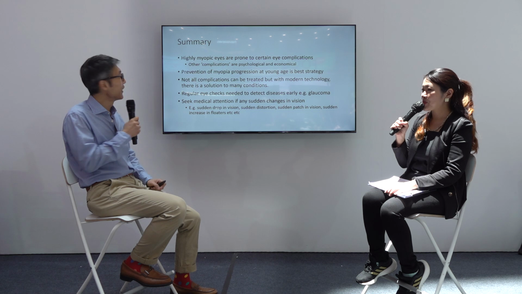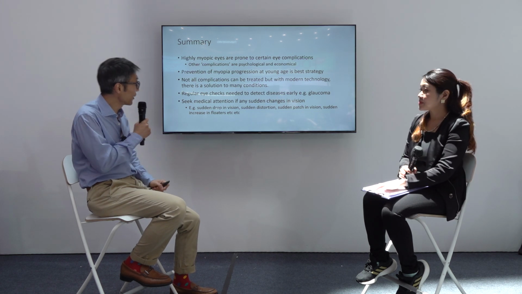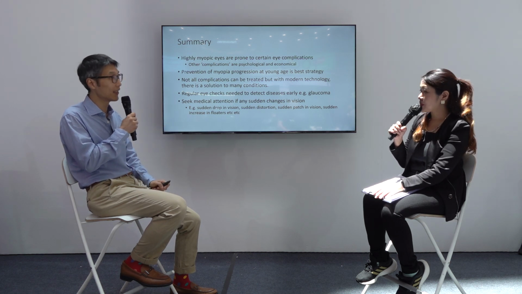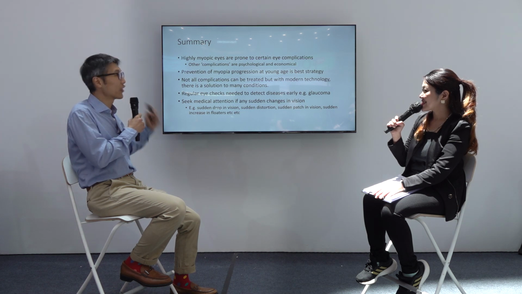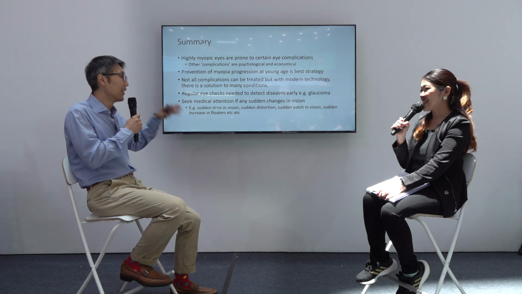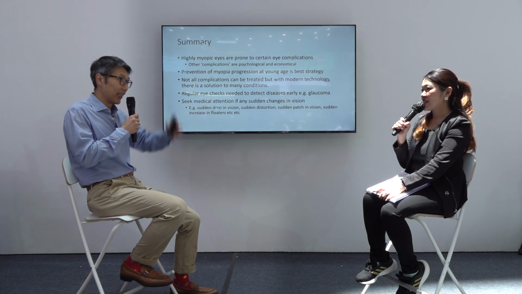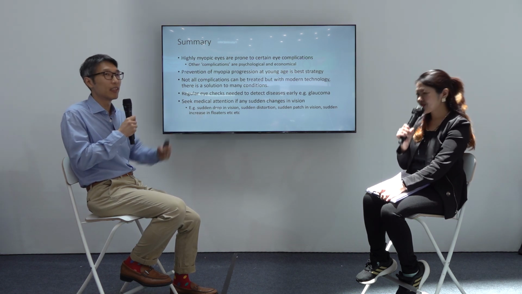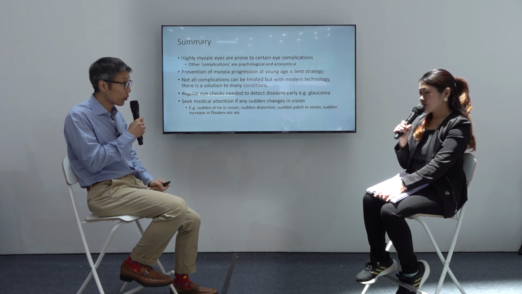In summary, highly myopic eyes are prone to certain eye complications, as mentioned. Of course, there are other issues as well, psychological and economical. Prevention is always best, better than cure. So when they're young, before they get high myopia, go for an eye check. Doctors advise going to an ophthalmologist or optometrist, doctors like Dr. Siang, to get the myopia under control.